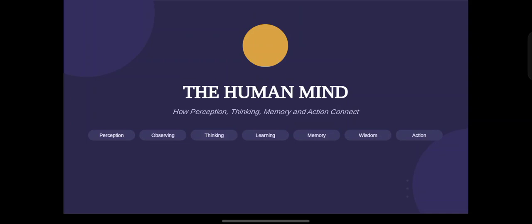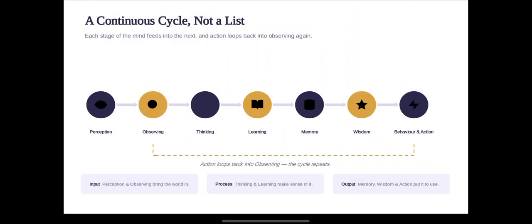Everyone, today our topic is about the human mind. The human mind means the thing which controls our body and our actions. The human mind contains perception, observing, learning, thinking, memory, wisdom, and actions and behavior, which are the actions we actually take.